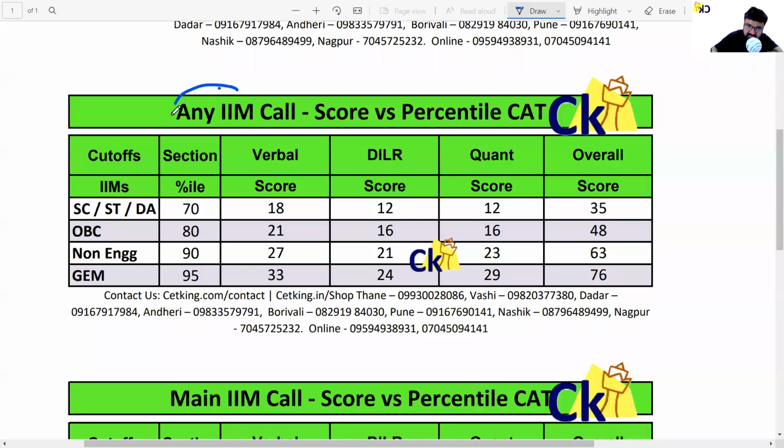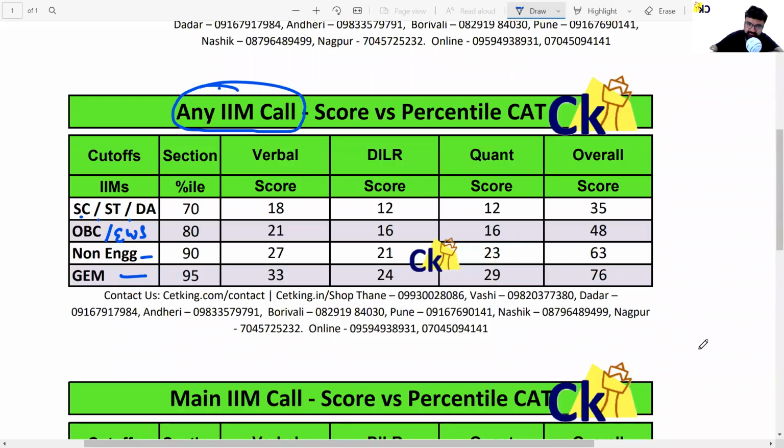So if your target is getting the IIM calls, any of the IIM calls, these are the numbers you have to target based on your category: SC, ST, DA, OBC, EWS category, non-engineers, and GEM. This is the target for any of the IIM calls.